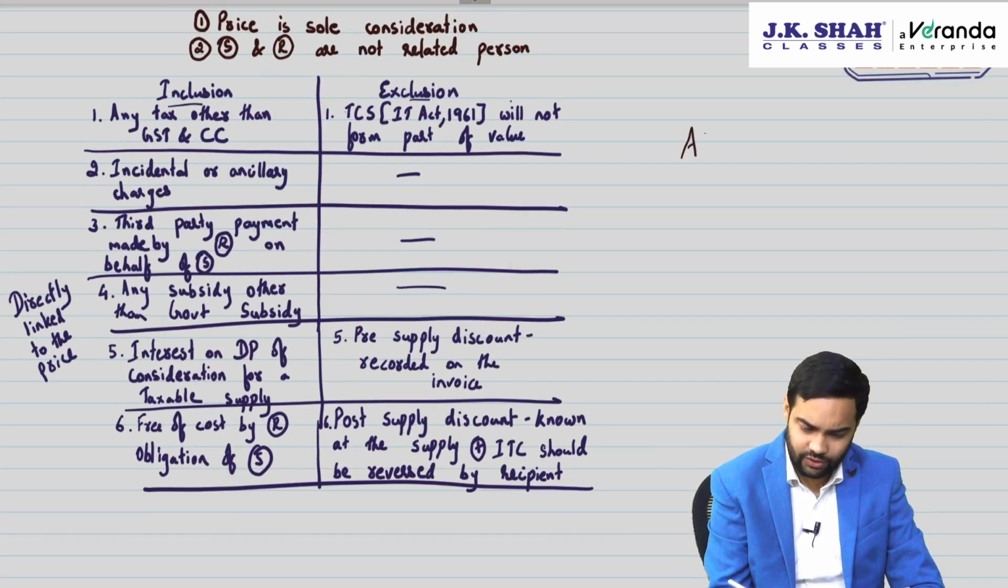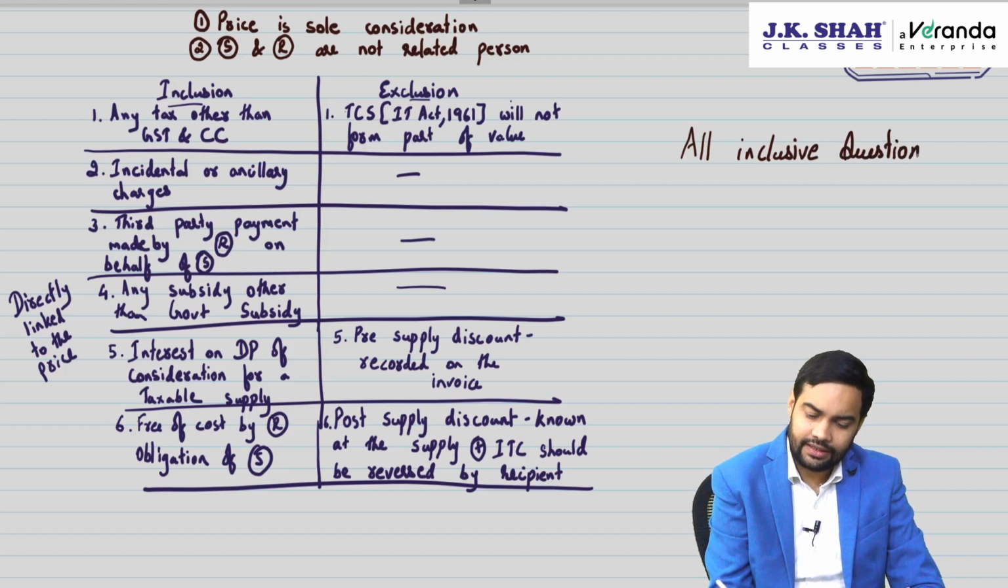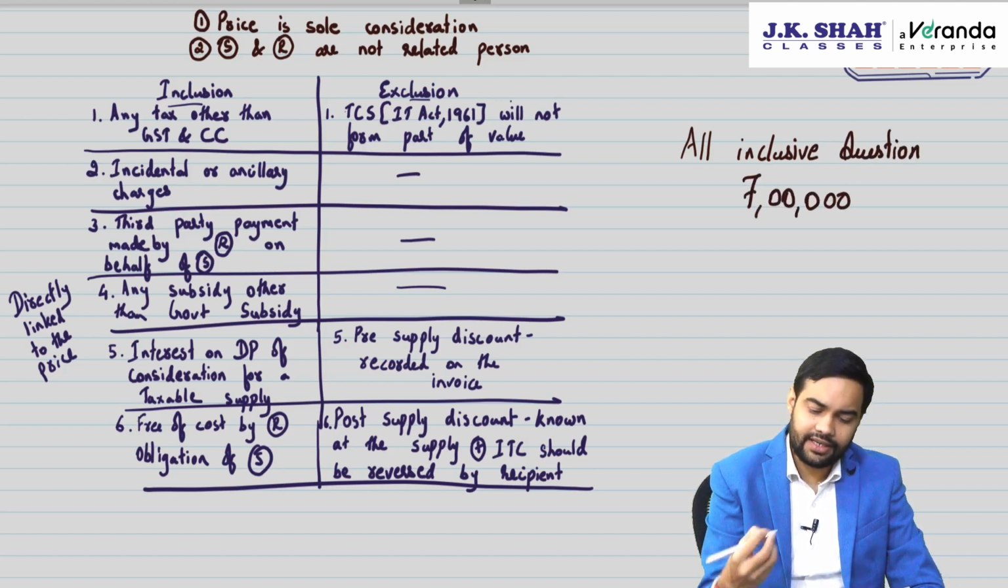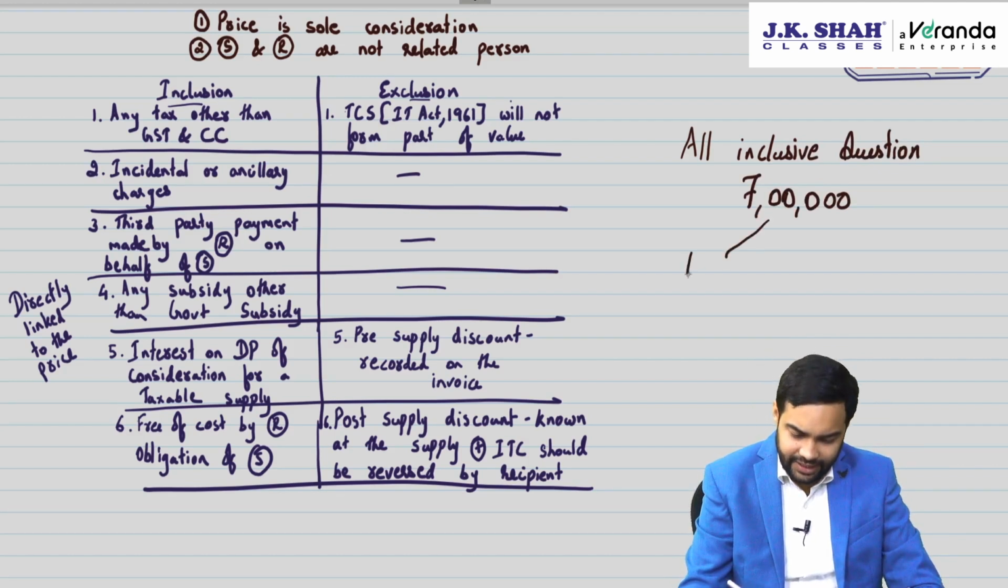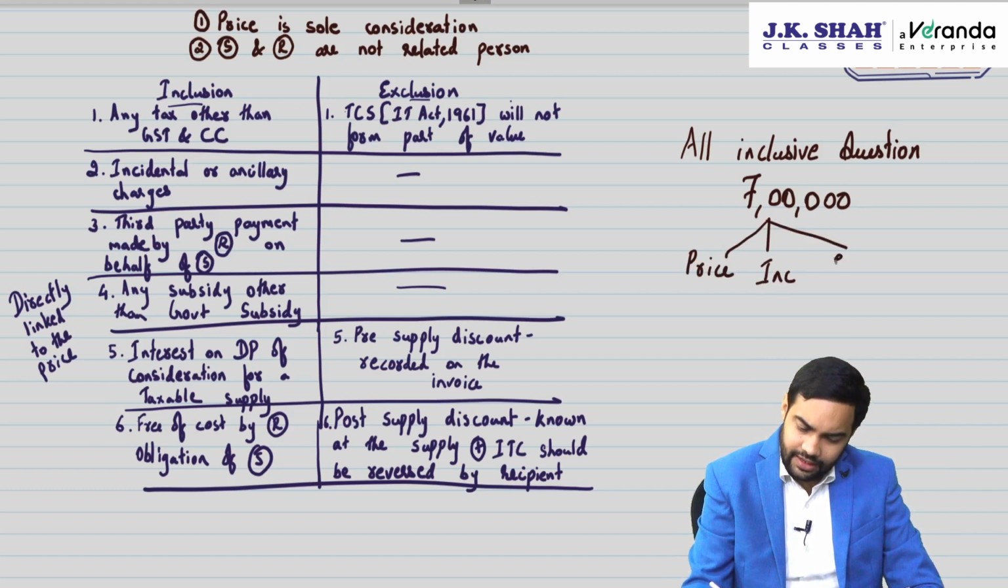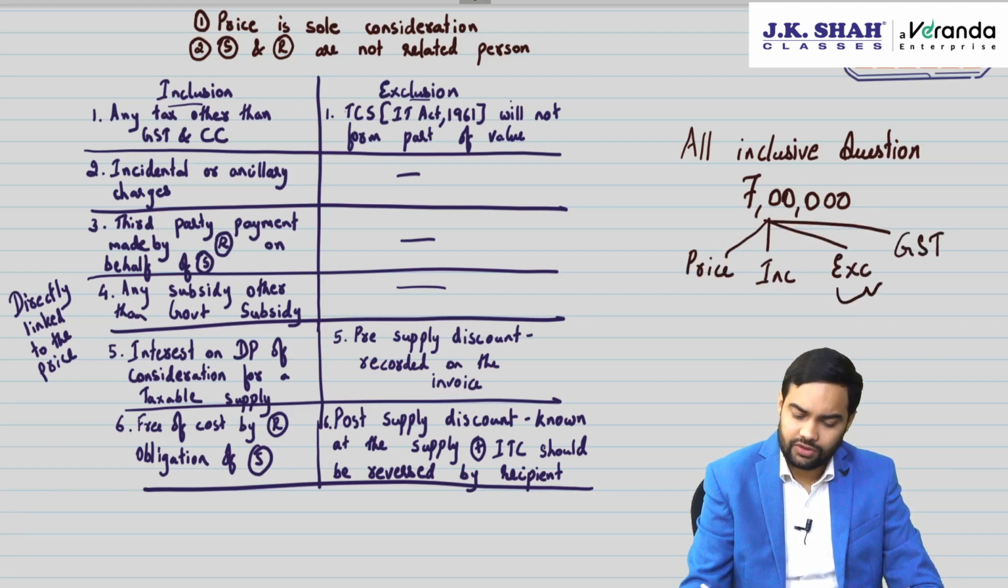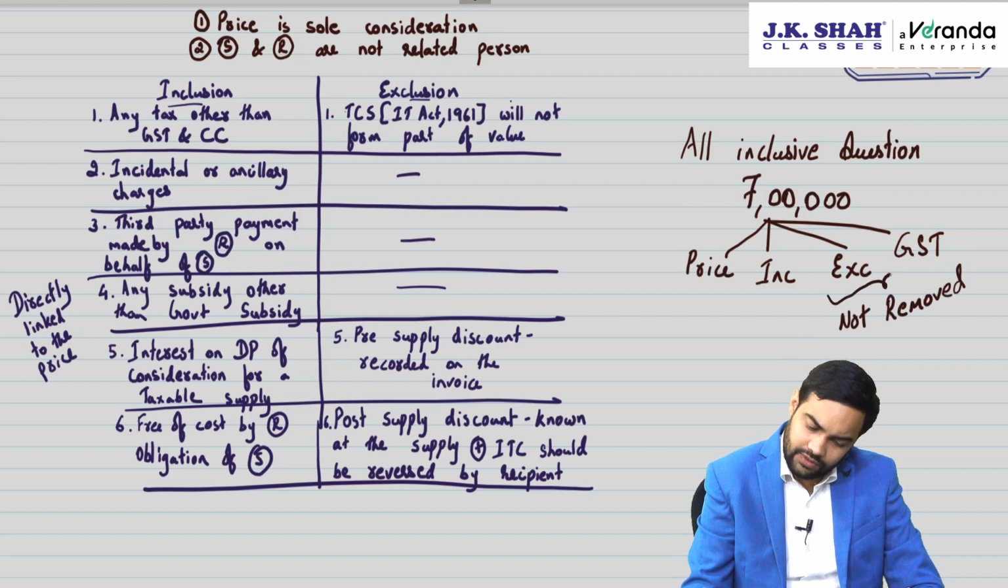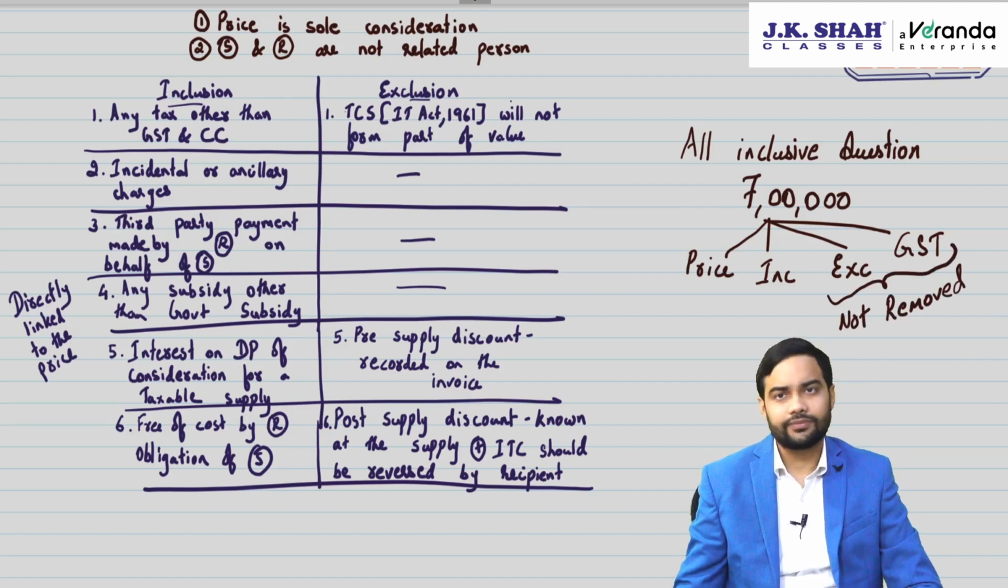One is an all-inclusive question, where all these are already included in the question price. Say suppose 7 lakh is given. This 7 lakh already includes everything. It has the main price of the product. The inclusions are also included. Exclusions have not been removed. GST has not been removed. So these two are not removed. Now what will you do in this case? Sir, we will remove these two. Once we remove these two, we will get the price.